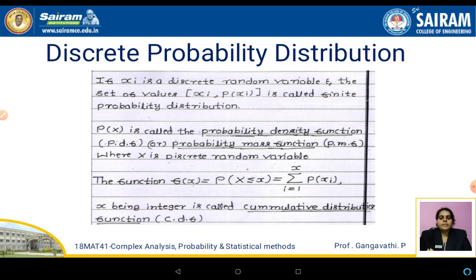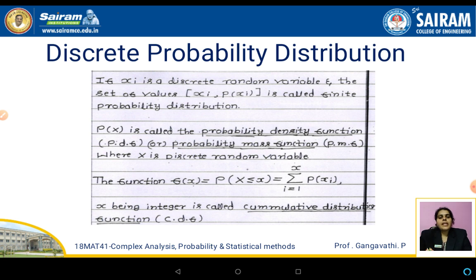So xi comma p of xi together is called a finite probability distribution. It means for every x there will be a p of x. Once the sum of all the p of x values is equal to 1, then we call p of x a probability density function.